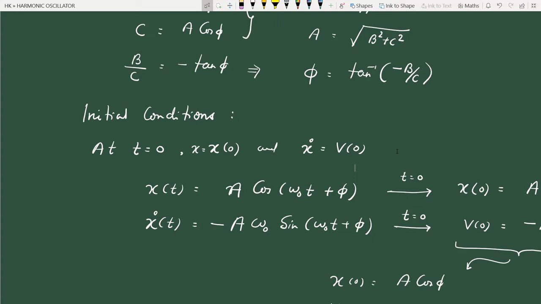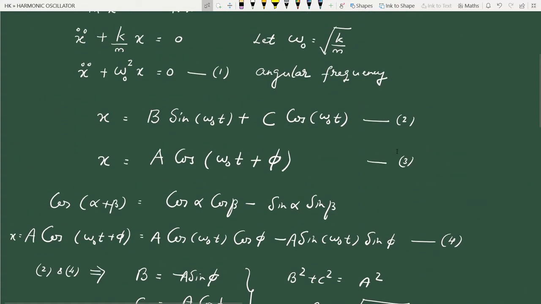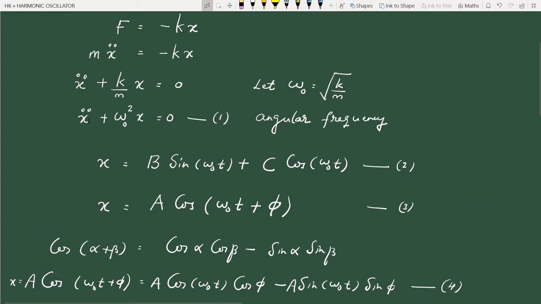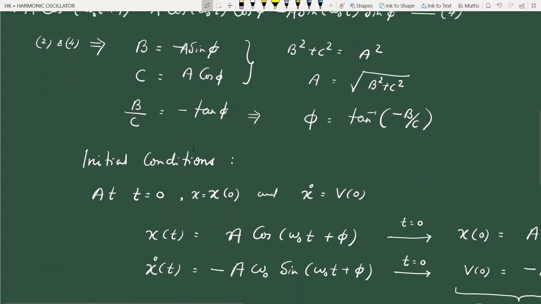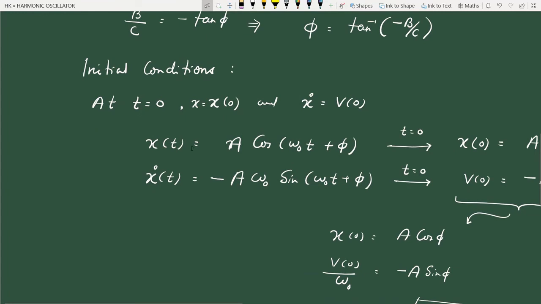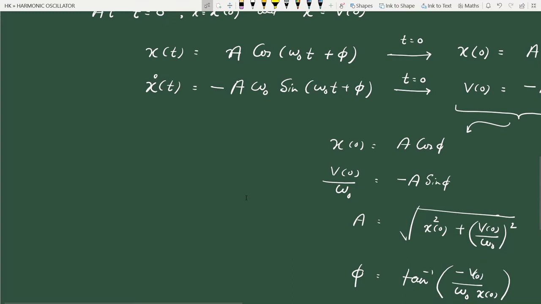That's not useful, because position and acceleration at a given time are connected by equation 1, a differential equation, so they are not independent of each other. So two independent pieces of information should be given, and that's why we generally call them initial conditions.